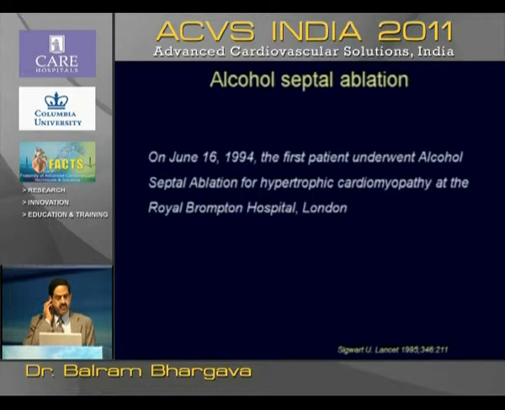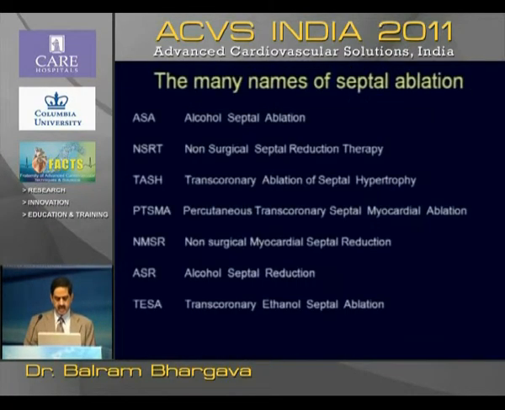In 1994, they did the first alcohol ablation at the Brompton Hospital. They did 3 patients, and this was published in the Lancet in 1995. In December 95, we did our first case outside of the Brompton at All India Institute of Medical Sciences, and lo and behold, the 3 patients done by Sigwart all had permanent pacemakers implanted, and in our patient we demonstrated for the first time that complete heart block develops and the patient required a pacemaker, which was never revealed earlier as a complication of treatment. So this is the technique, we all know about it.